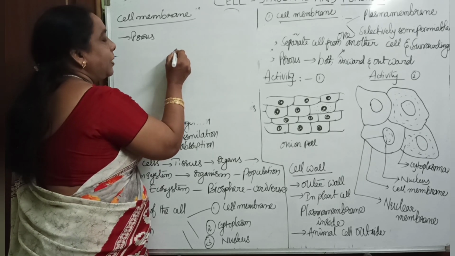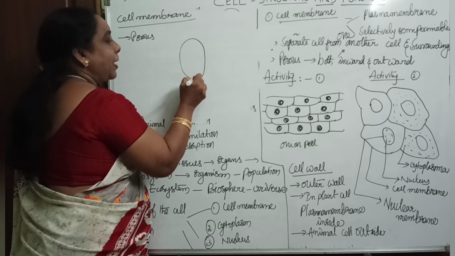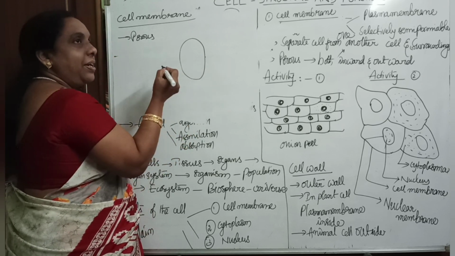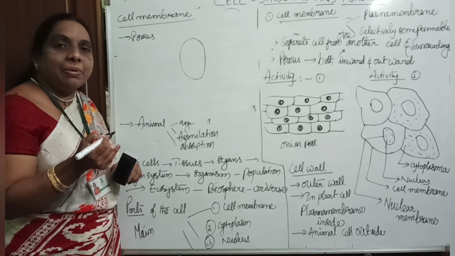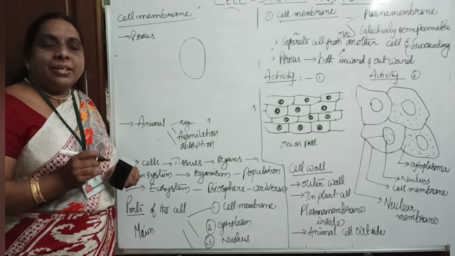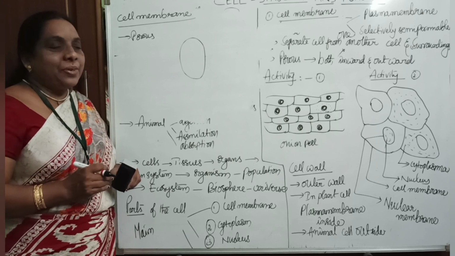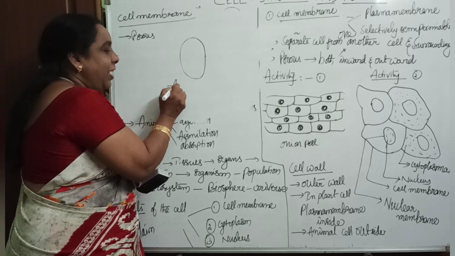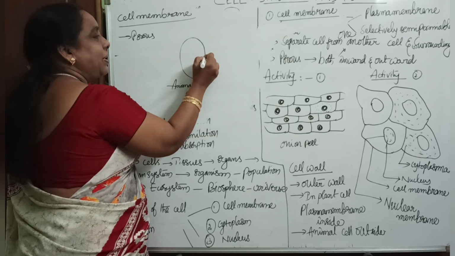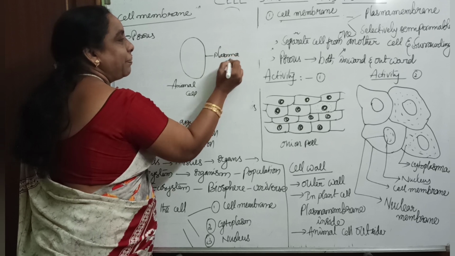For example, take this. This is an animal cell. You studied in class 7, I don't know whether you remember or not, how you can differentiate a plant cell and an animal cell. Plant cell has a cell wall. Animal cell has no cell wall. So, this is an animal cell. If you come to this animal cell, this outer part we call the plasma membrane.